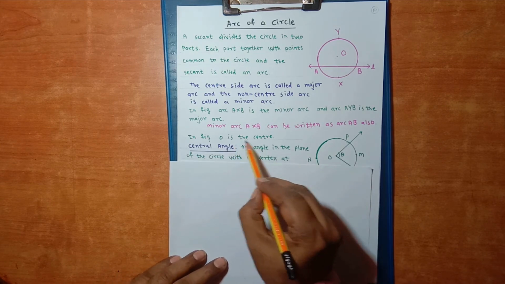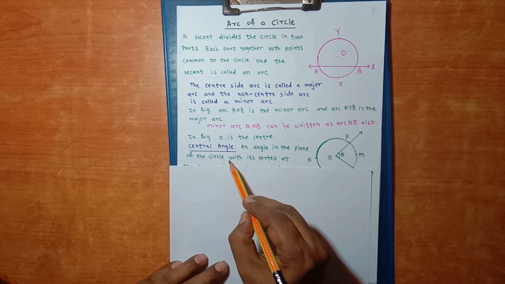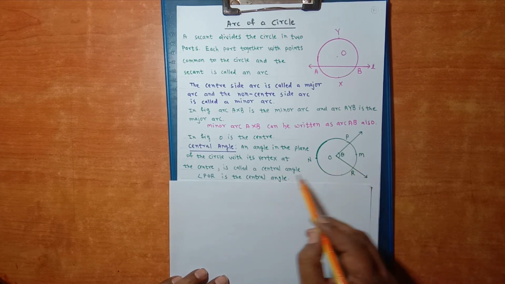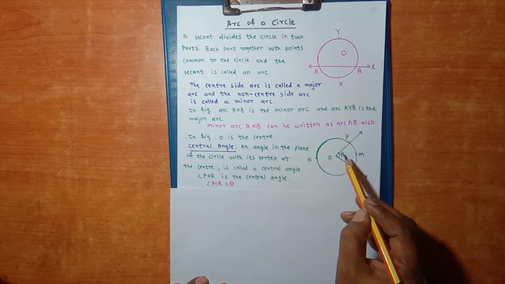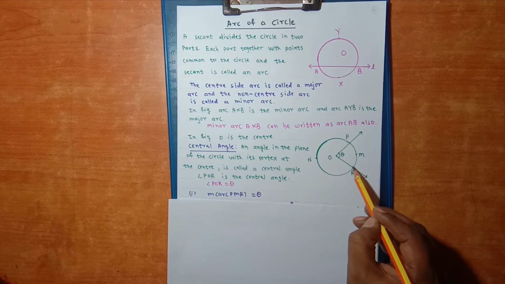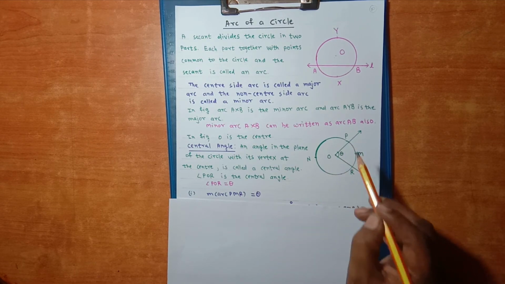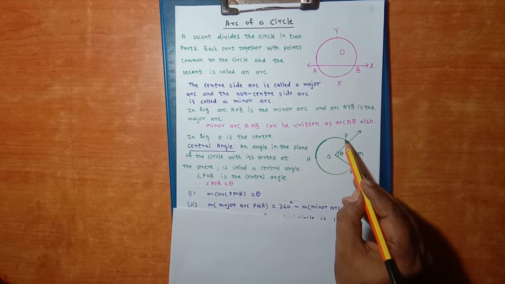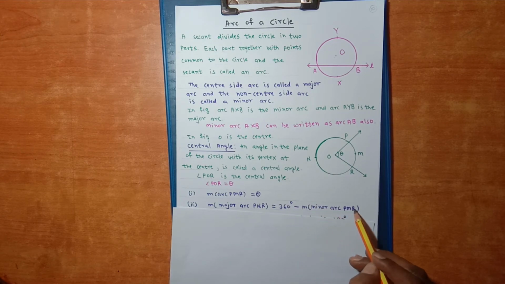Now in the figure, O is the center. An angle in the plane of a circle with its vertex at the center is called a central angle. Angle POR is the central angle. The measure of angle POR is theta. The measure of arc PMR is theta. PMR is a minor arc. Its measure is theta and it is related to the central angle. The measure of major arc PNR, here is point N, this is major arc PNR, is equal to 360 minus the measure of minor arc PMR.